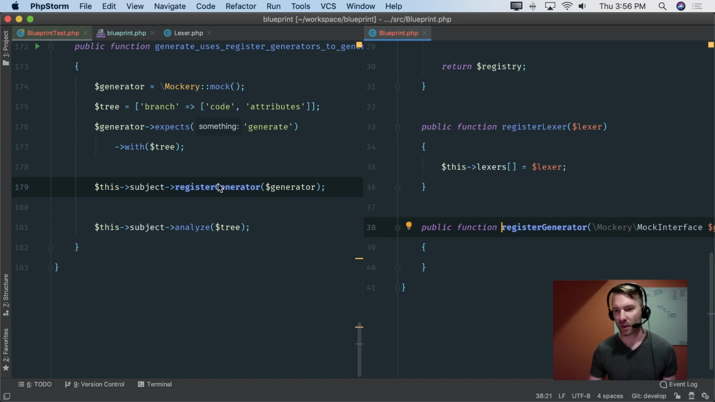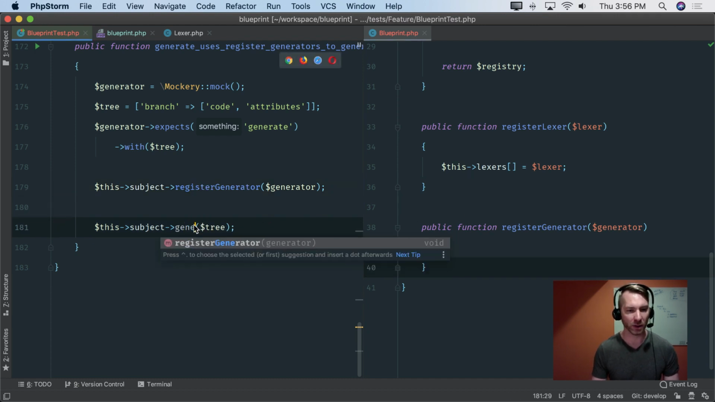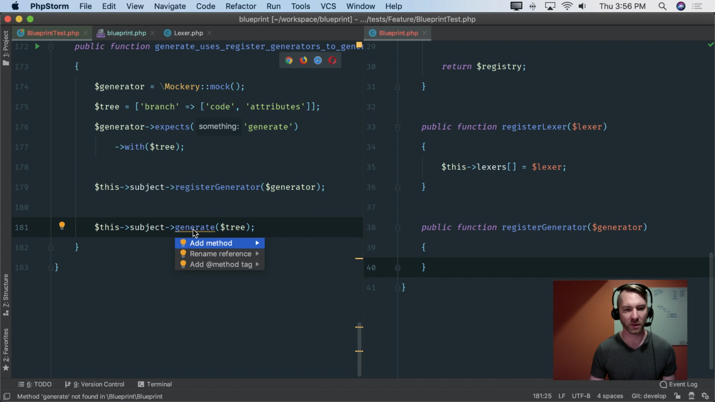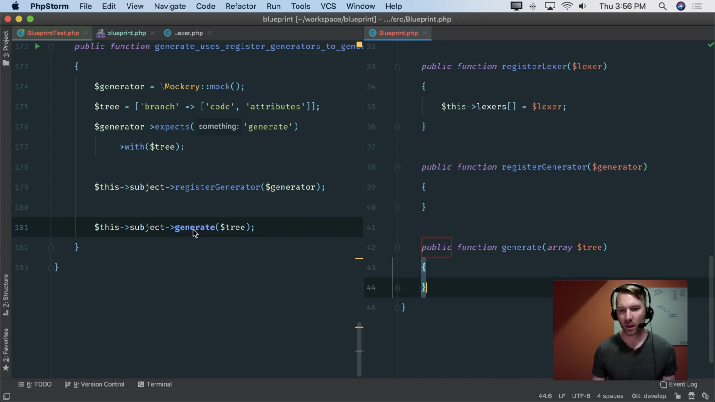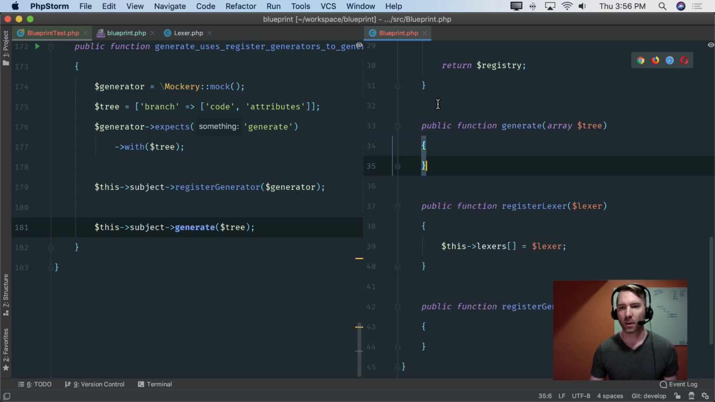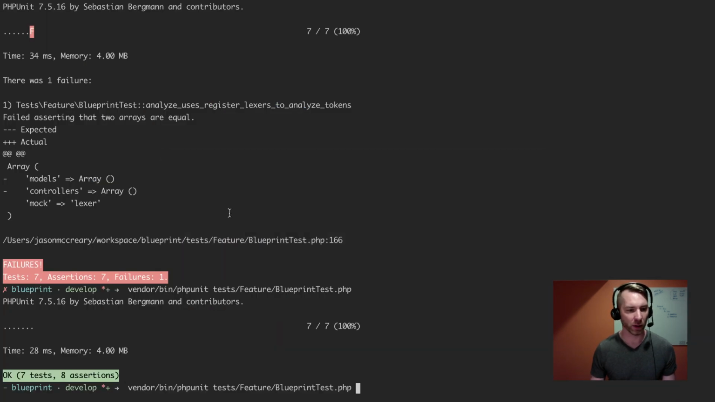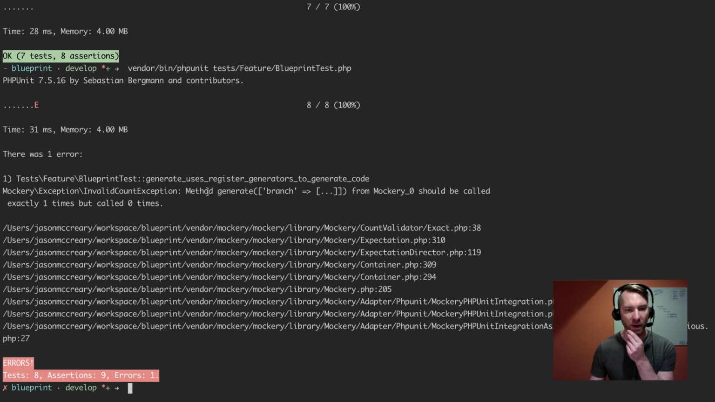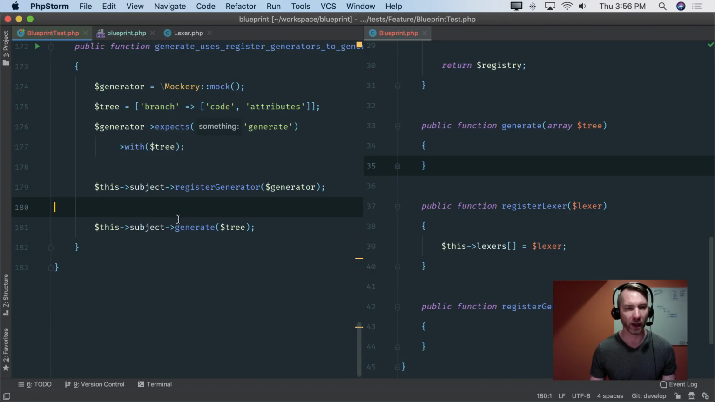I'm going to generate that. It's not going to be the Mockery interface. There's our generator. And now we're going to get generate, and that doesn't exist, so let's do it too. And let's just move these a little closer to home. All right, cool. And now we should be able to run this and see some explosions. Good. Okay, so method generate branch from should have been called exactly once, but called 0 times.